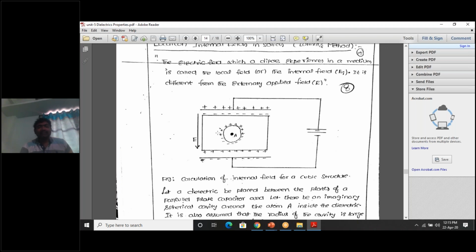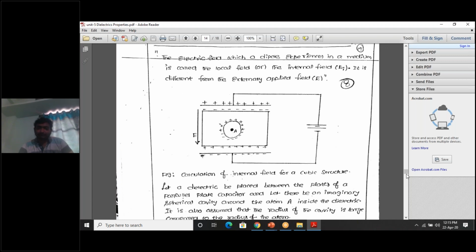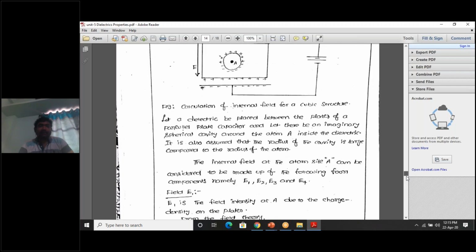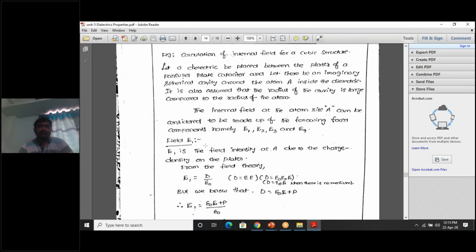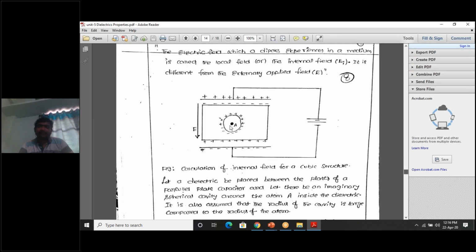Inside this dielectric slab, not only atom A, the remaining atoms are there. Those atoms will create the electric field E3, that we will see later. So what I told you is the internal field at the atom site A. Atom A experiences four electric fields.